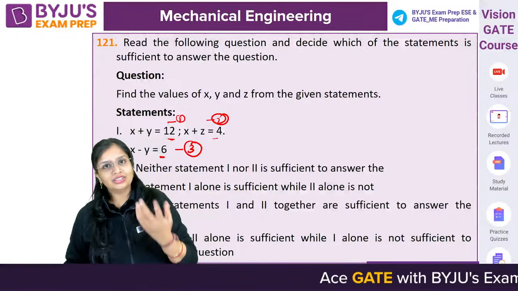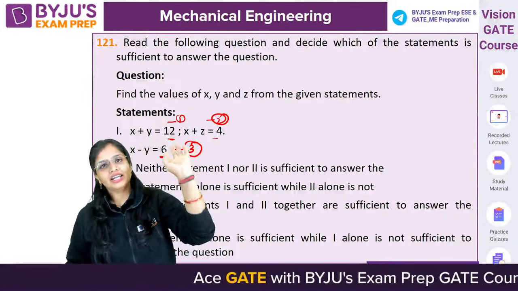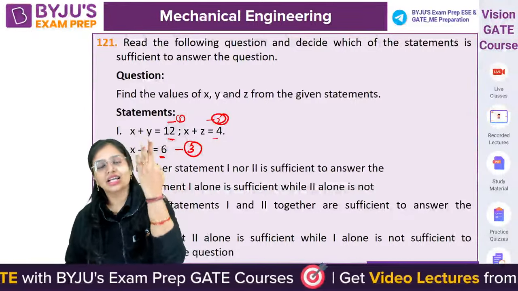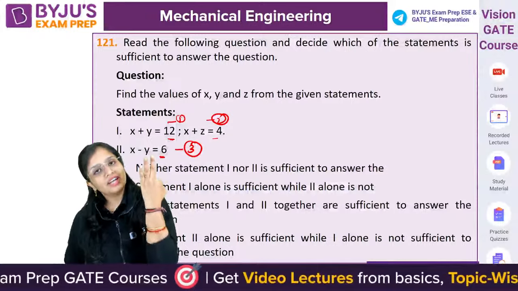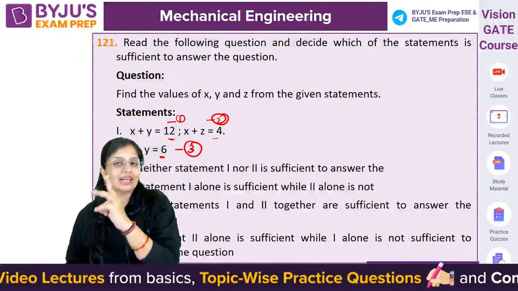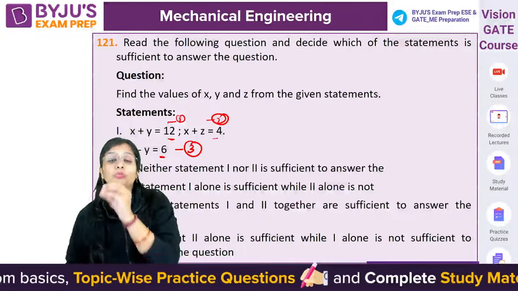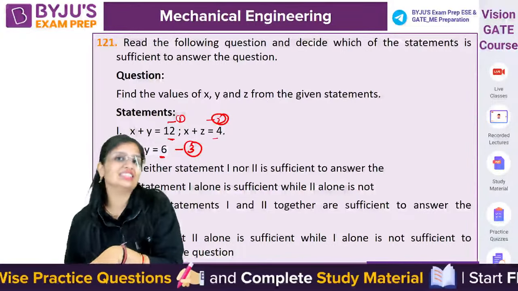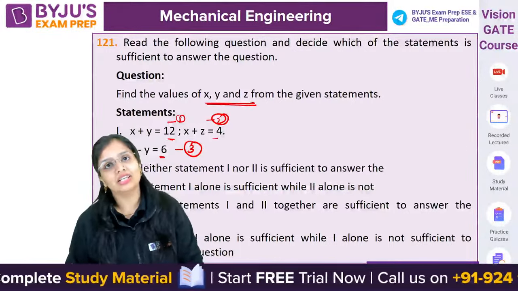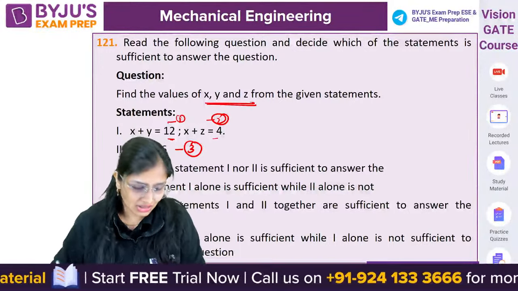You know, this is from your childhood you are studying: number of unknowns, you will require that many equations. X, Y, Z, 3 unknowns are there. So definitely you require 3 equations to solve it. 3 equations are available in both the statements. So both statements together is necessary. Then only we can calculate the value of x, y, z. So C is the one.